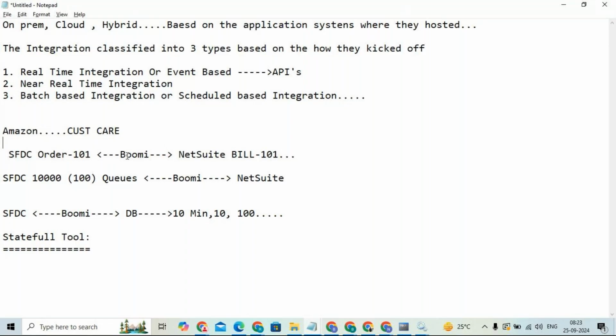Then what will that Boomi team do? They will take this ID, an order ID or a customer ID, whatever the unique ID may be, and they will search for it. When it was created, what is the state of that order, and is there any failure or success? Everything there is going to give an update to the customer team, right?